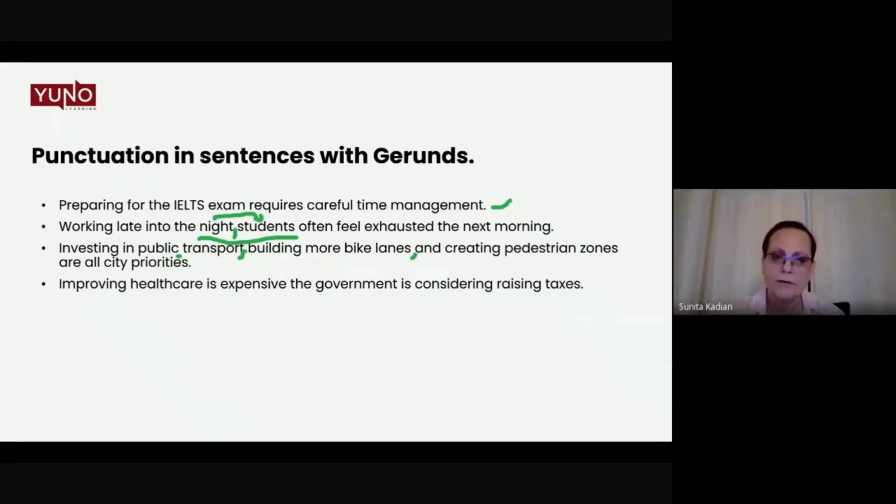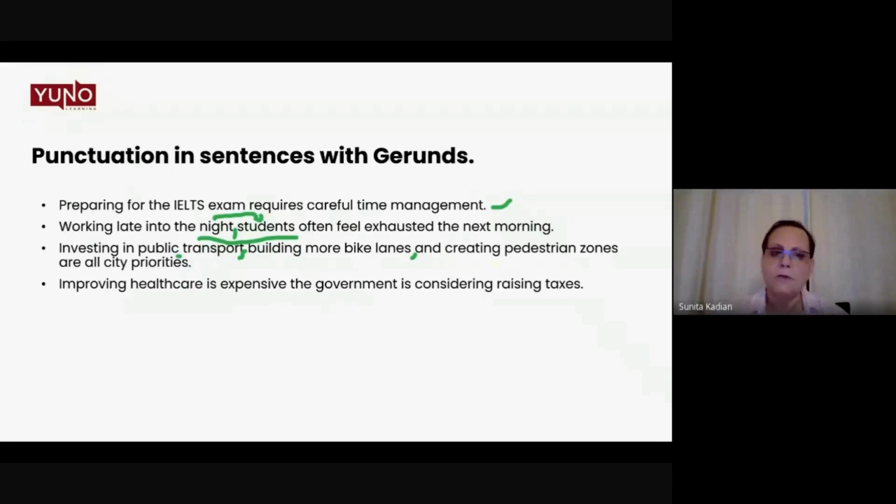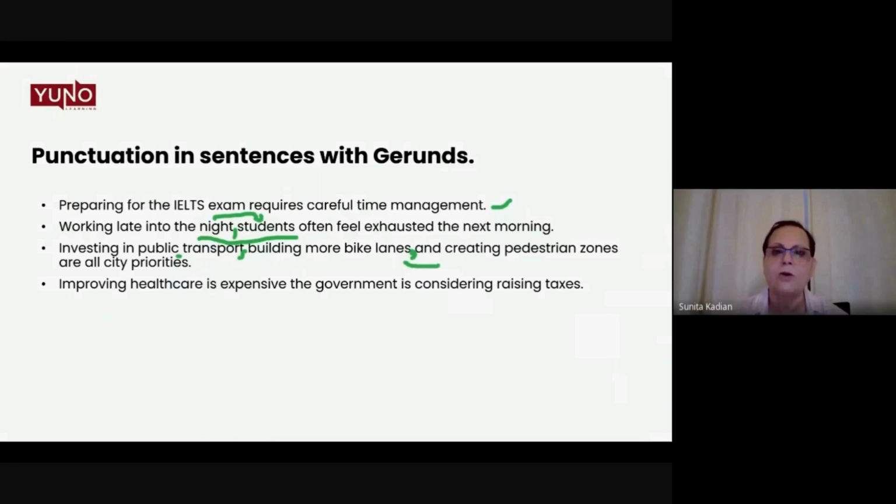Yes, Amreen? You want to ask something? Yes, ma'am. In the third sentence, there is an 'and' between the bike lanes and creating pedestrian zones. So why do we use a comma after lanes? Because A, B, and C. So we put a comma before 'and'. This is called the Oxford comma in English. In formal writing, when we are dividing two or three things, before the last one, when we put 'and', we should place a comma before it. Okay. Now let's move on to the last one.